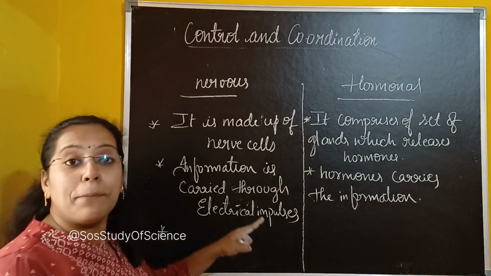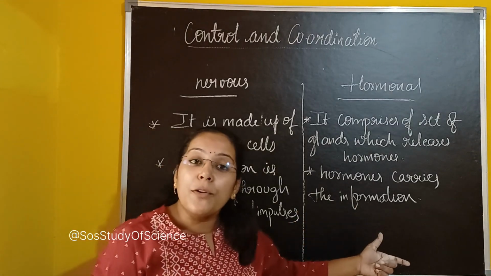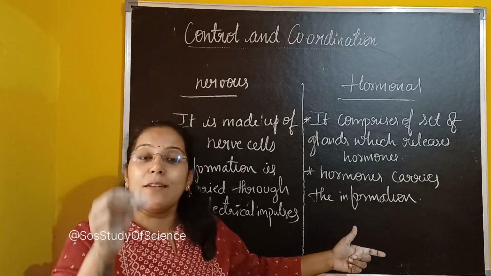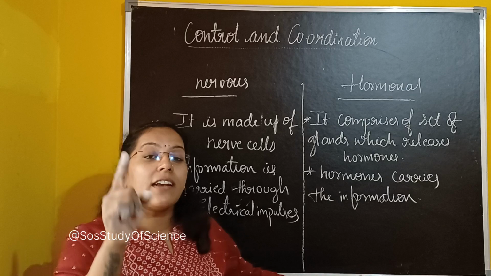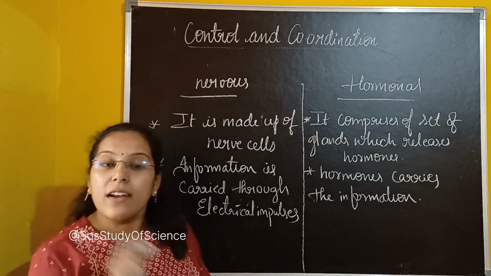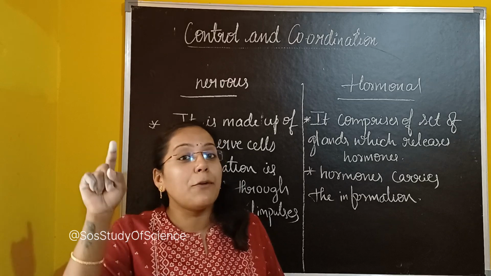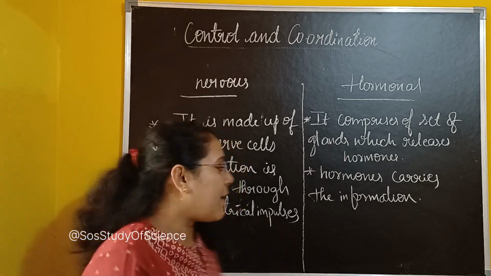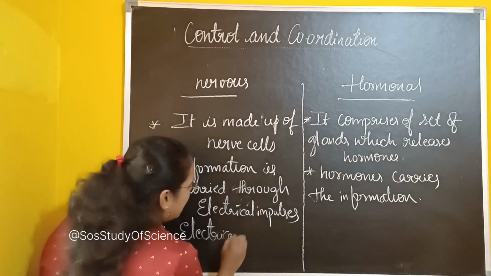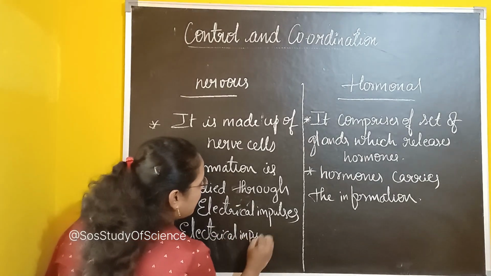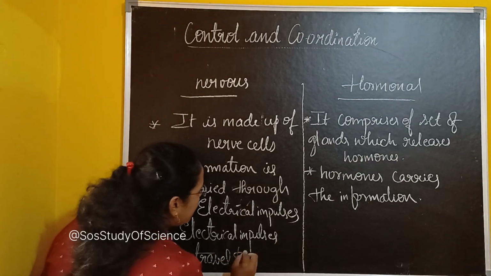See, electrical impulses travel faster, whereas in the hormonal system, the hormones travel slowly but they diffuse continuously to the targeted areas. What are targeted areas? It is the area where the chemicals have to reach. Okay, right. So electrical impulses travel faster.